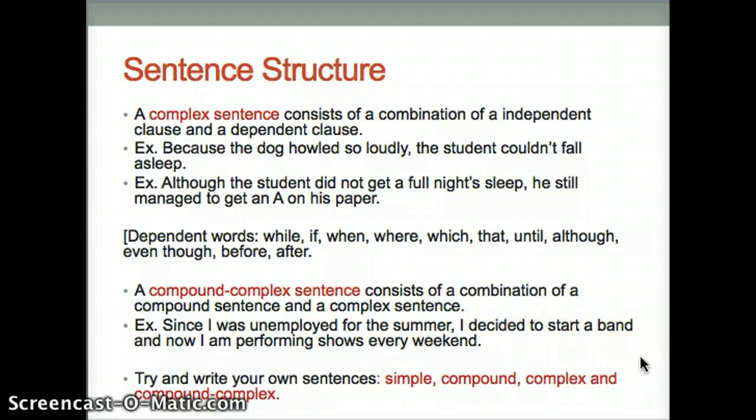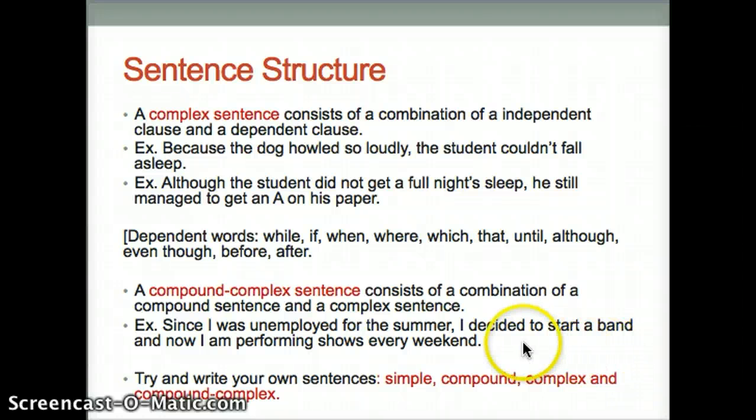If you're on your own time and want to practice sentence structure, try writing out an example of a simple sentence, turning it into a compound sentence, and then transforming it into a complex sentence and a compound-complex sentence. You don't necessarily have to know the names of each of these sentences, but it is good to add sentence variety to your writing and try to build more complex sentences rather than just going back to the simple sentence structure. You're adding more fluency and interest to your writing by adding variety.